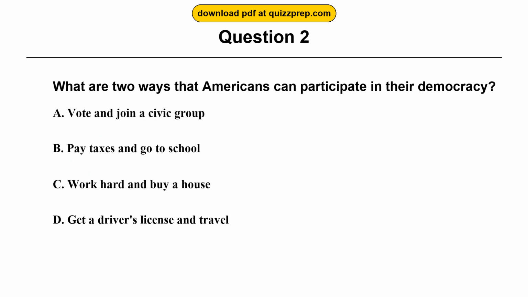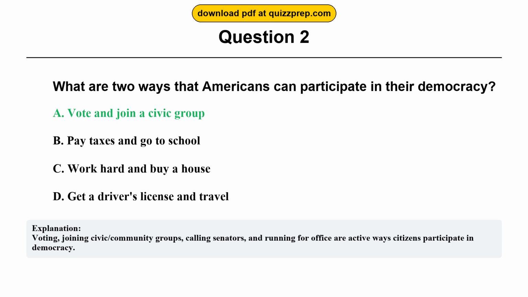Question 2. What are two ways that Americans can participate in their democracy? Option A, vote and join a civic group. Option B, pay taxes and go to school. Option C, work hard and buy a house. Option D, get a driver's license and travel. The correct answer is option A, vote and join a civic group. Voting, joining civic or community groups, calling senators, and running for office are active ways citizens participate in democracy.